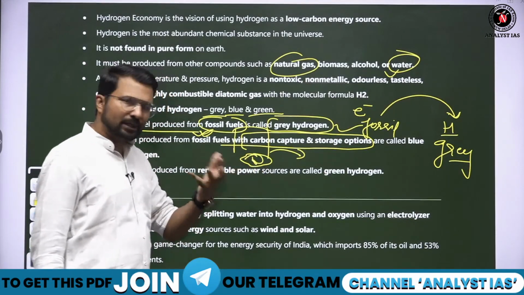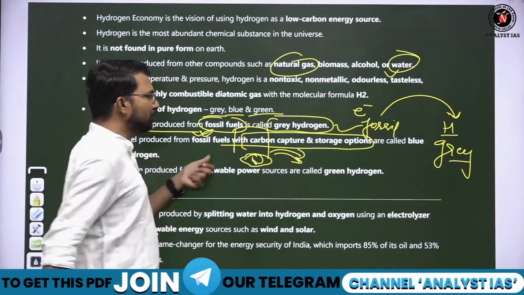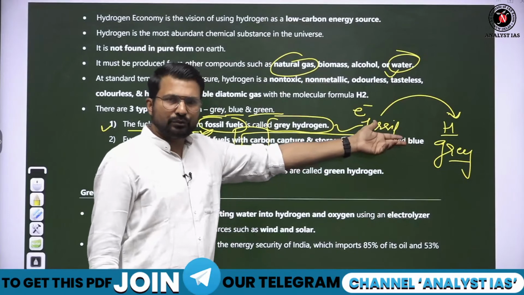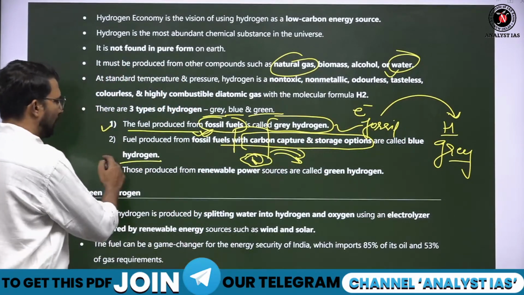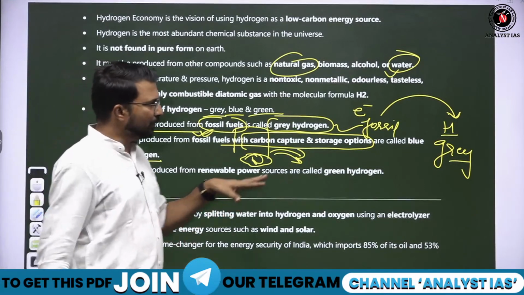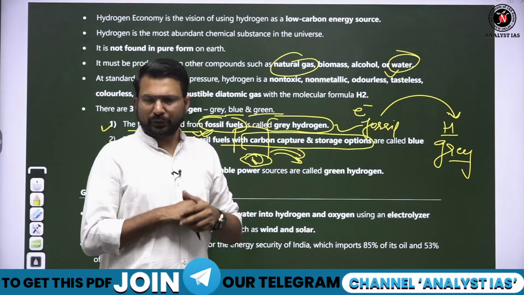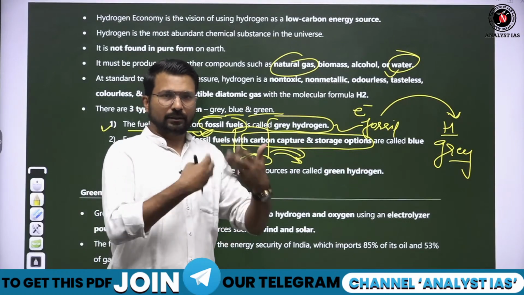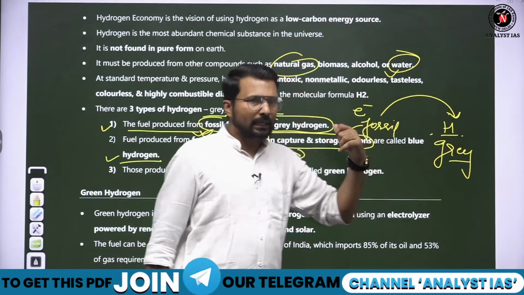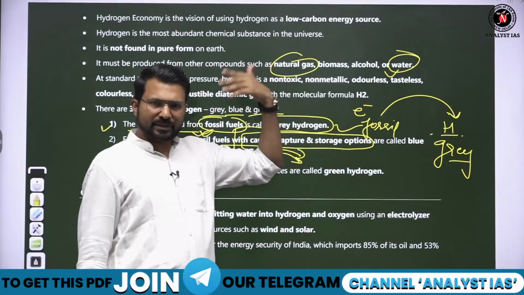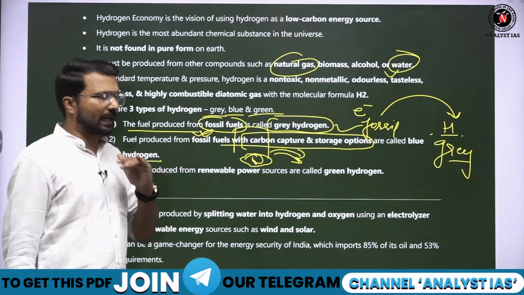after burning the coal, whatever carbon is emitted, if you capture the carbon and use that electricity to produce hydrogen, that hydrogen will be called blue hydrogen. So we see that producing grey hydrogen creates maximum footprint. Footprint means how much carbon is coming out from your work. So in the process of producing hydrogen, if we burn fossil fuel and a lot of carbon comes out, that will be grey hydrogen.